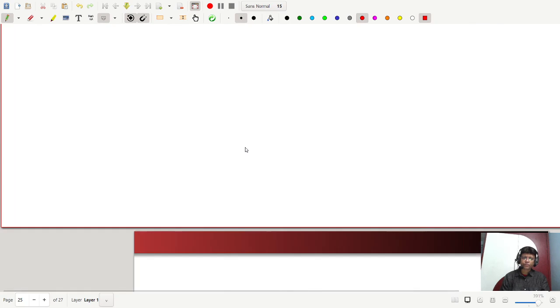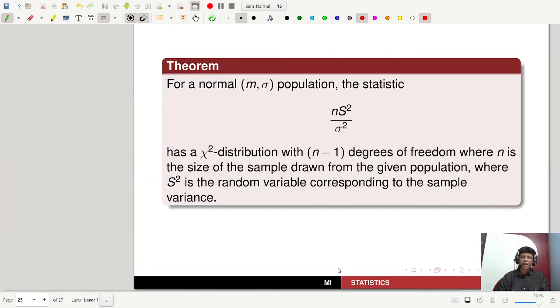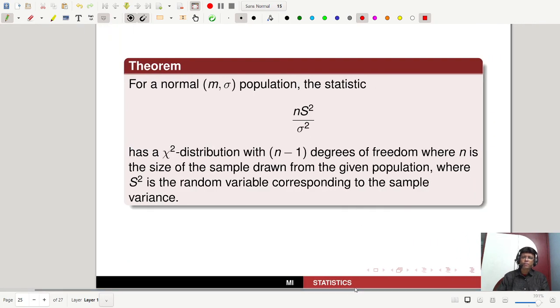Next, for a normal m, sigma population, the statistic n s square by sigma square has a chi-square distribution with n minus 1 degrees of freedom, where n is the size of the sample drawn from the given population, and s square is the random variable corresponding to the sample variance.